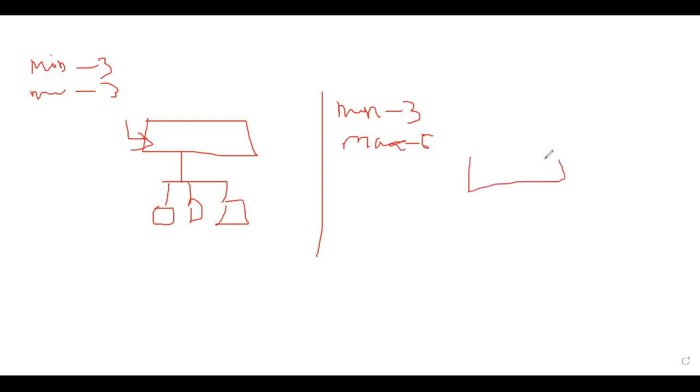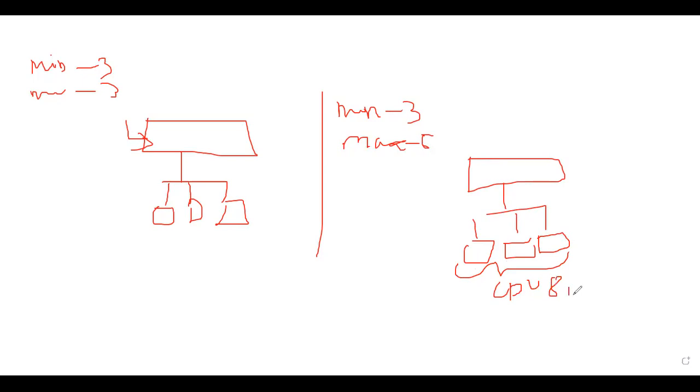In these cases, a minimum of 3 EC2 instances will be running. Now just consider your load increases, like your CPU utilization. If your CPU utilization crosses 80%, it is going to create one more EC2 instance, and the load will get distributed among the multiple instances.